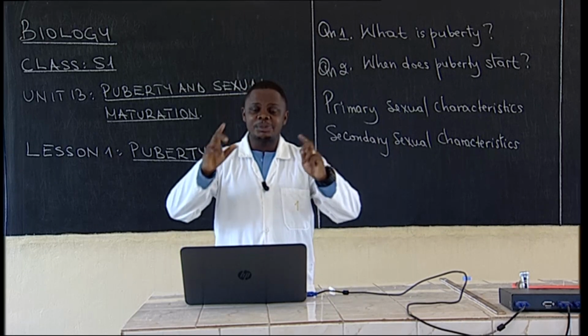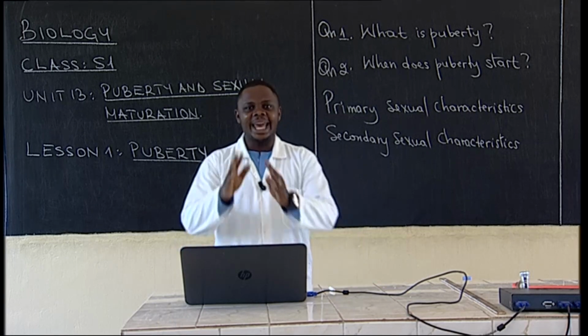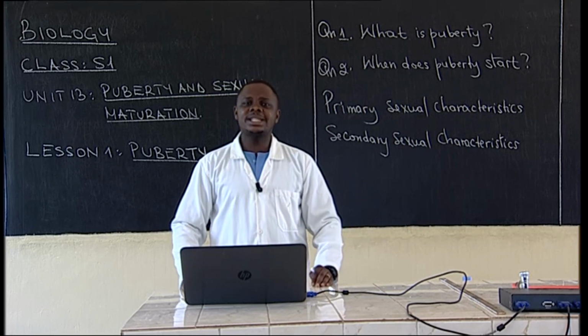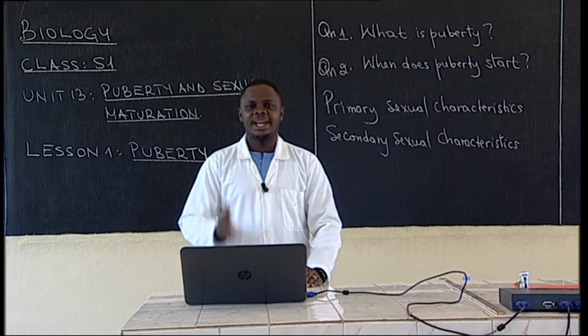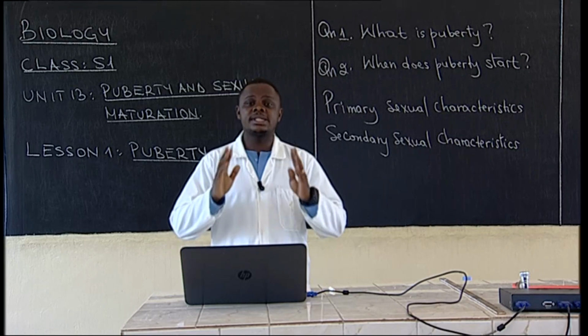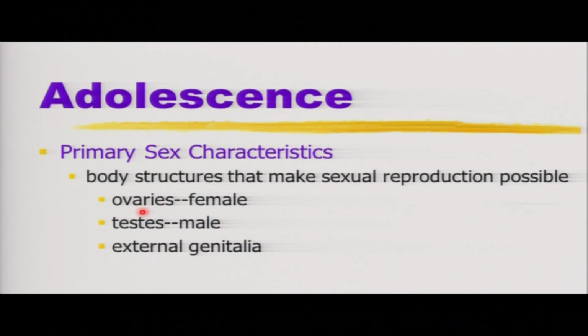These are the ones which produce ova when there are many, or egg cells, or we can say ovum when it is only one, or egg cell. So ovaries are part of the female reproductive system and they produce eggs. Those ones are primary sexual characteristics.